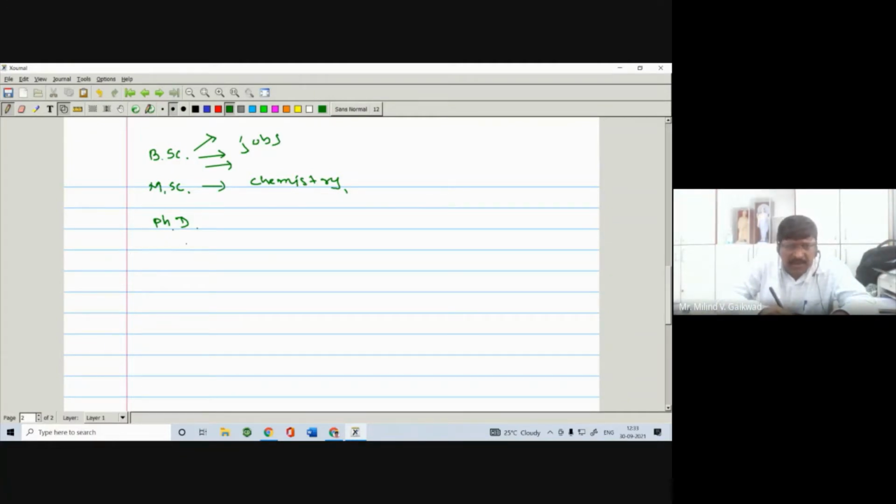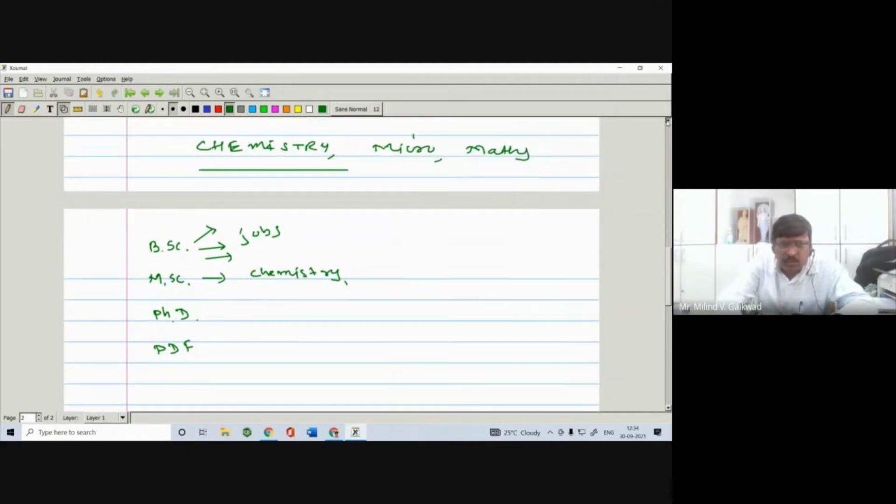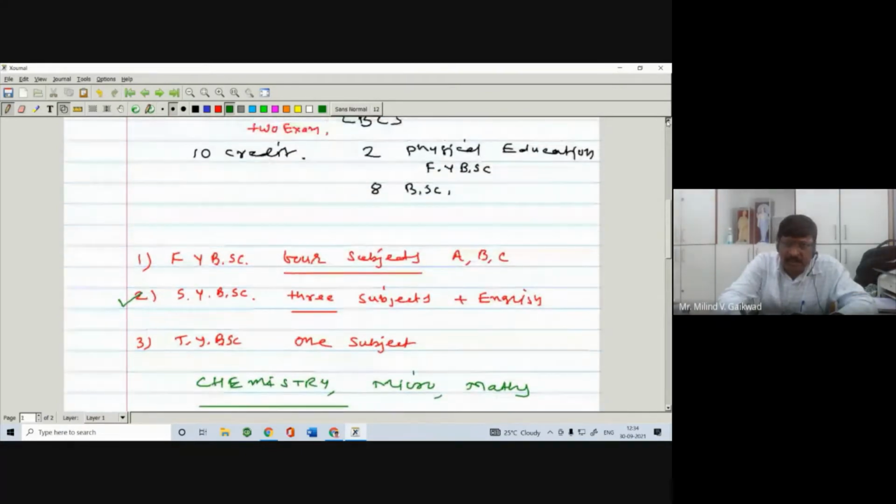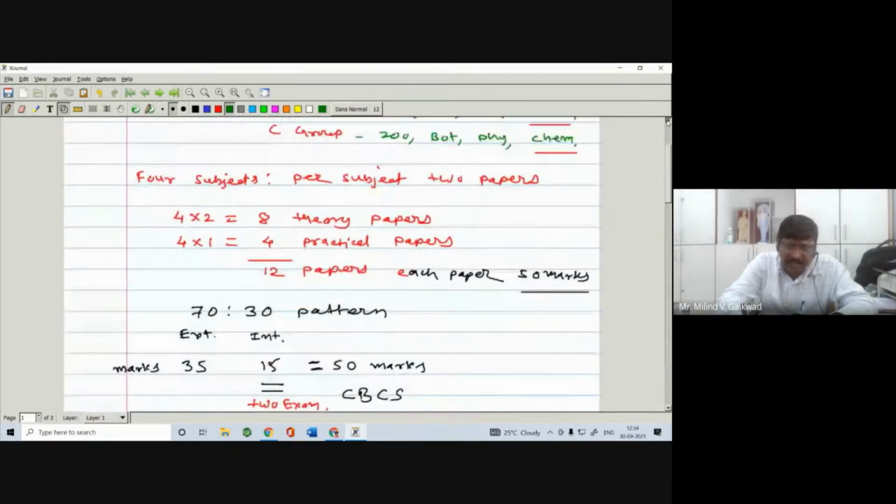And after PhD we can also do PDF, postdoctoral fellowship. So this is the sequence one can follow for education. Now you know what education we can do.